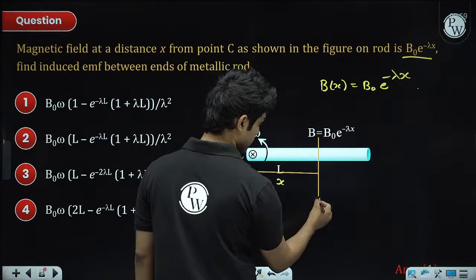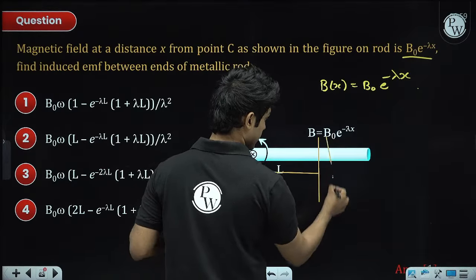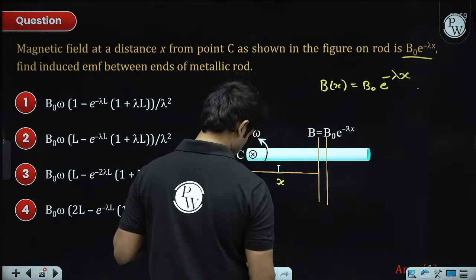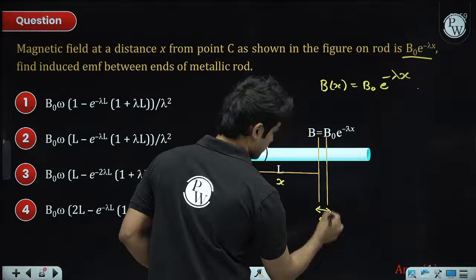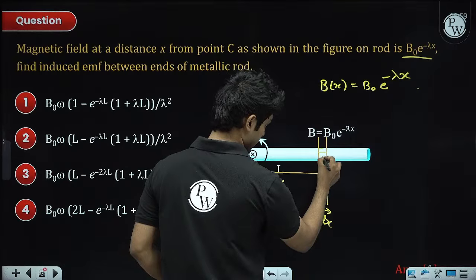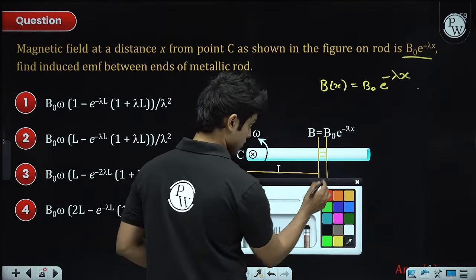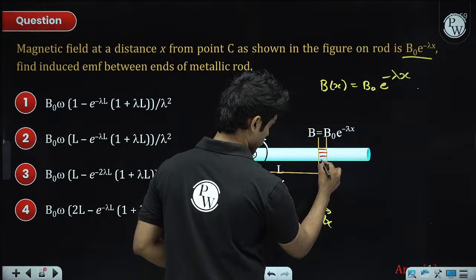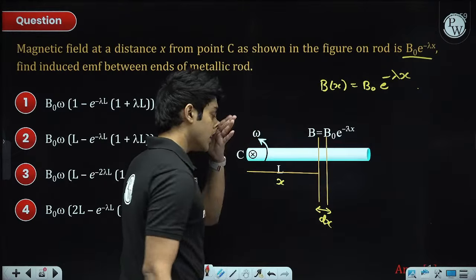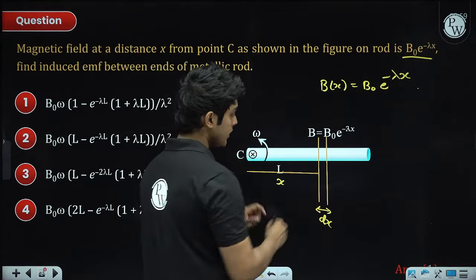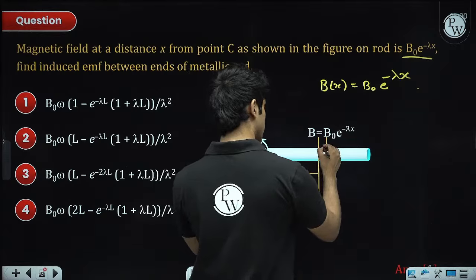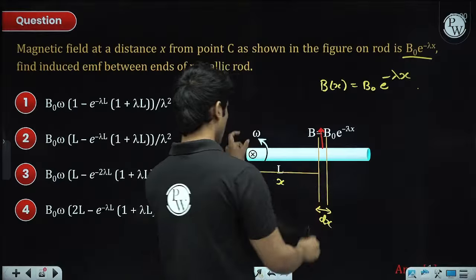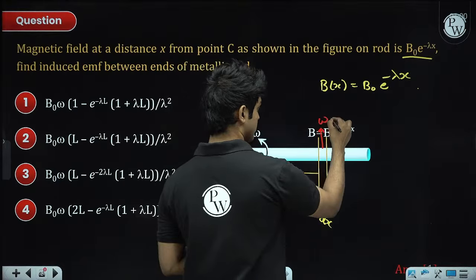This is the first point, and then we move further a distance of dx, and this is the metal piece that we choose. The velocity of this tiny piece we can write as omega times x.